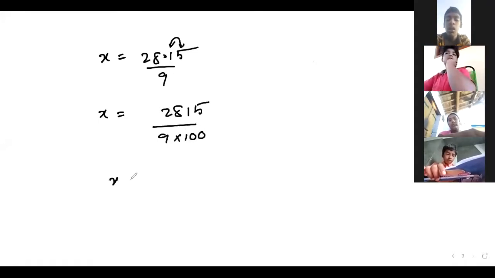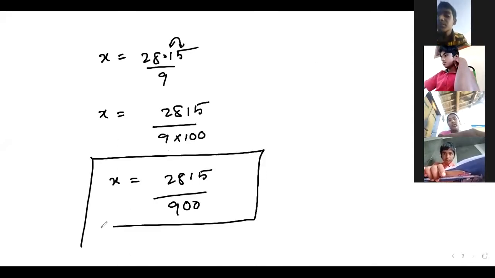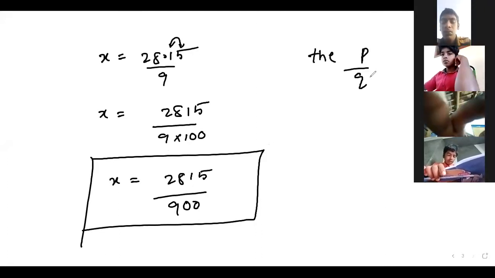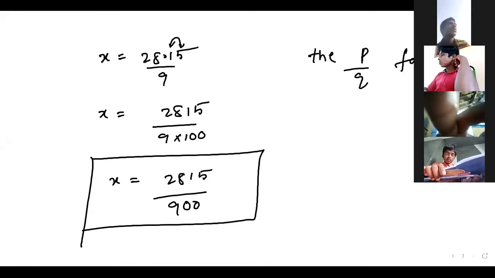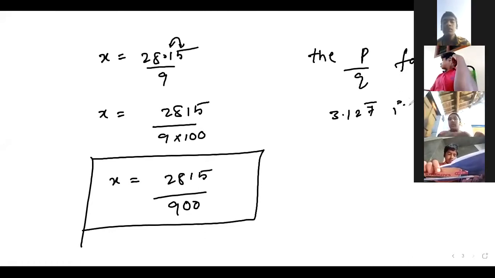So x equals 2815 by 900 is the p by q form of the given number. So the p by q form of 3.127 bar is 2815 by 900. Did you get this, Nana?